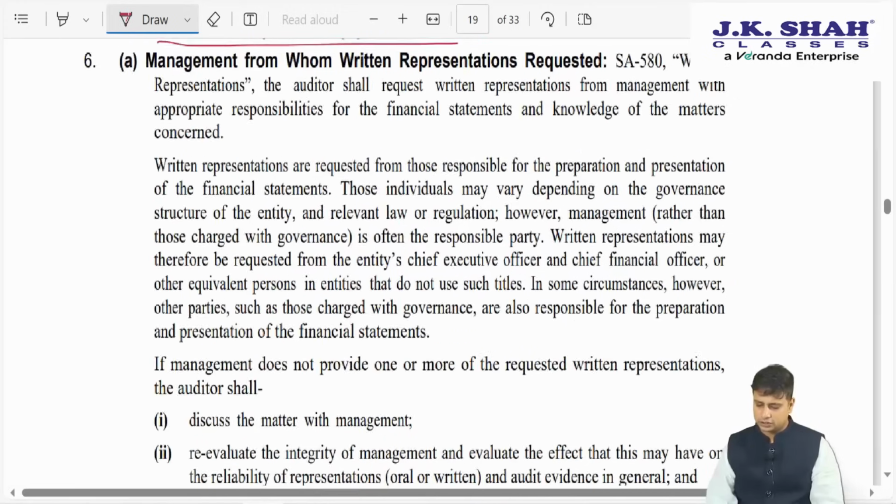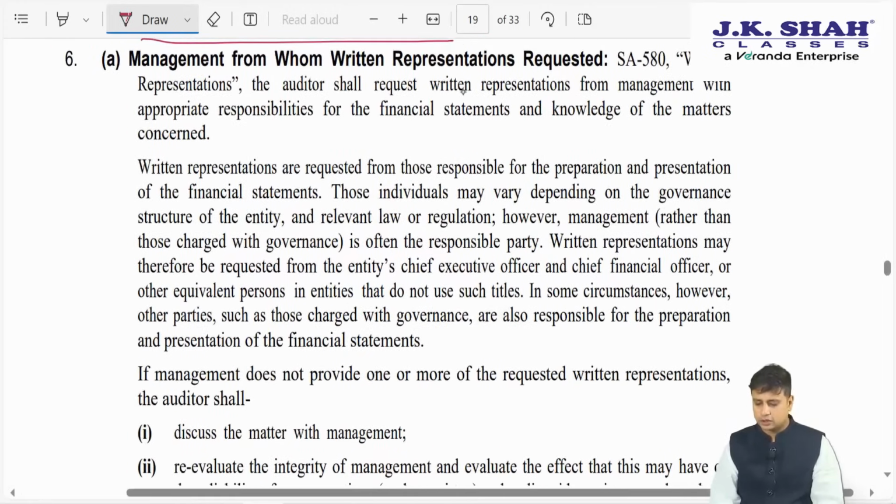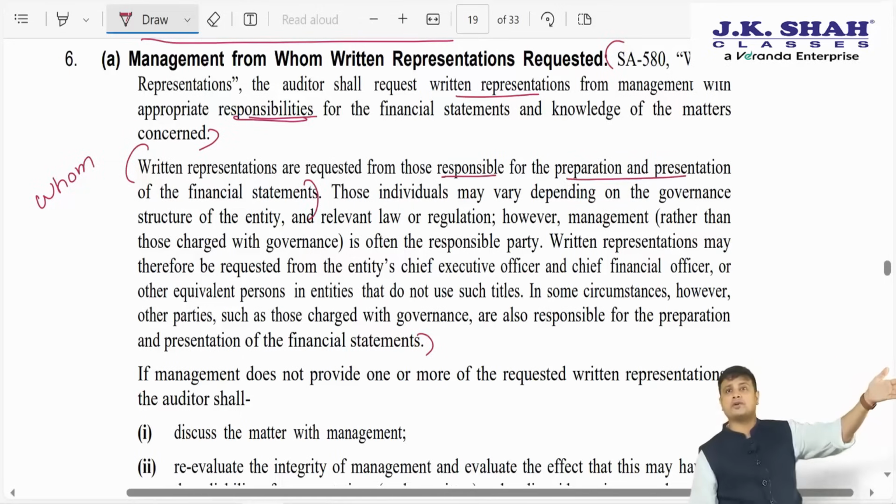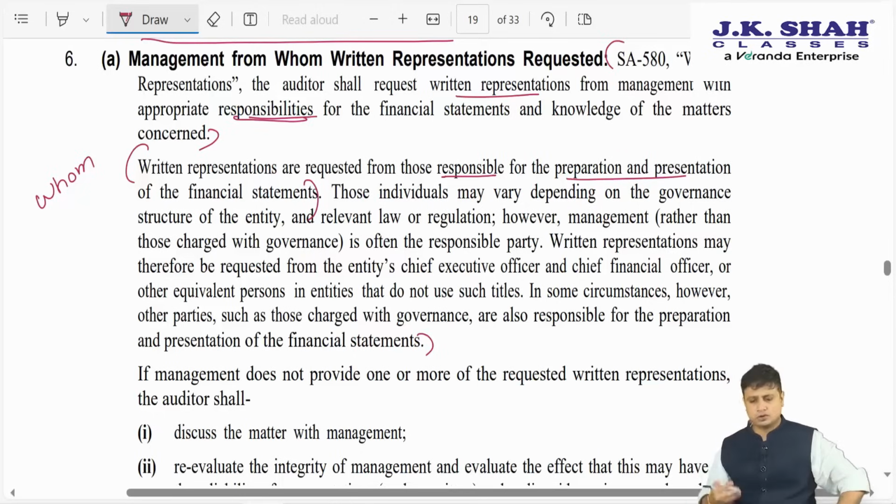The written representation: the auditor shall request written representation from management with appropriate responsibilities for the financial statements and knowledge. Here they are focusing on whom we can ask for this written representation. The written representations are requested from those responsible for preparation and presentation of financial statements. So I will ask the accounts department, finance department. I will not ask the marketing department or production department to give me this confirmation, because they are not responsible for preparation and presentation of financial statements.